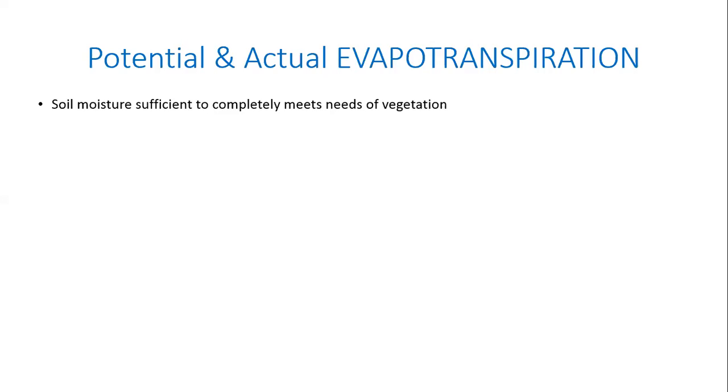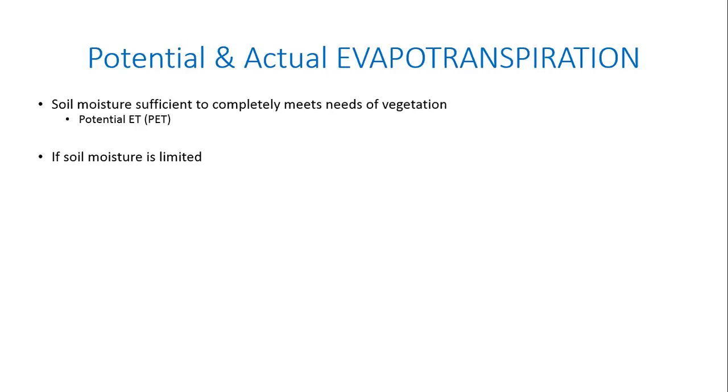So if I have a particular plant which requires some amount of moisture in the soil, and the moisture available in the soil is able to completely meet the demands of the vegetation that is being grown there, then that transpiration is called potential evapotranspiration. We typically call it PET. The potential means the maximum evapotranspiration that can happen from a given type of plant. So that's called potential ET.